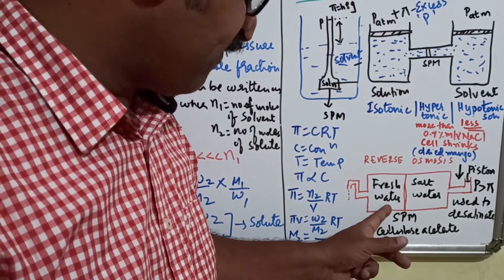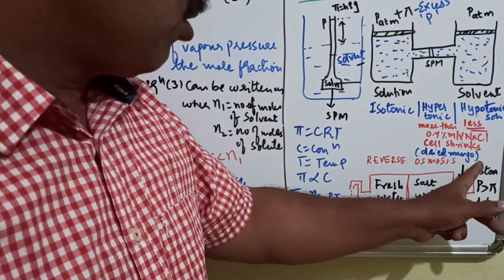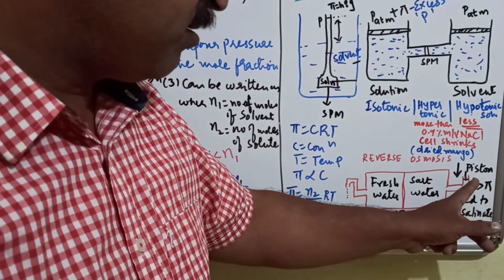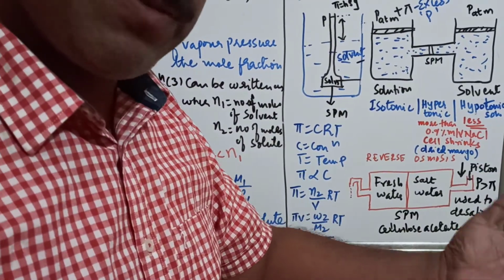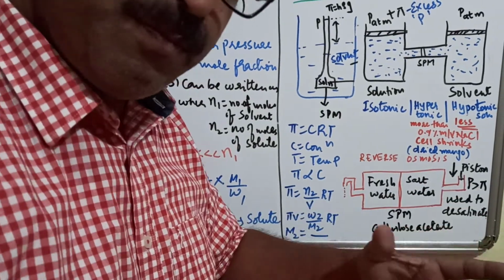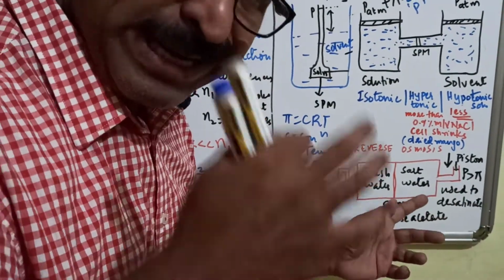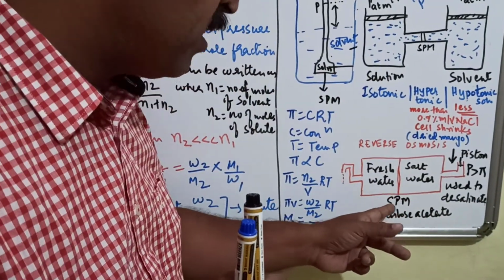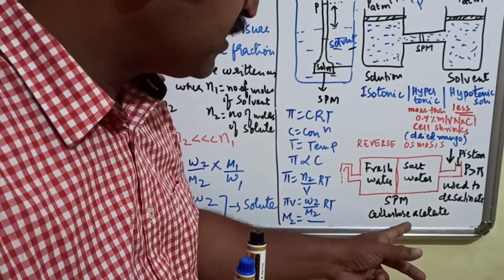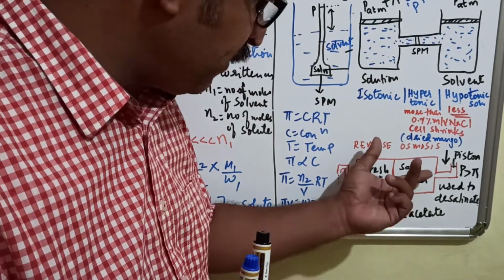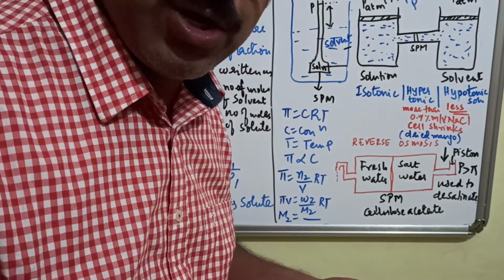Now, we go to the example of reverse osmosis, a small figure so that you understand better. This is salt water, this is fresh water. Right? You are applying some pressure. Naturally, in our houses, we are using electricity. A water pump is pumping the water, tap water, that is salt water, through the semi-permeable membrane, which is cellulose acetate. Normally, this method is used in the desalination of water.